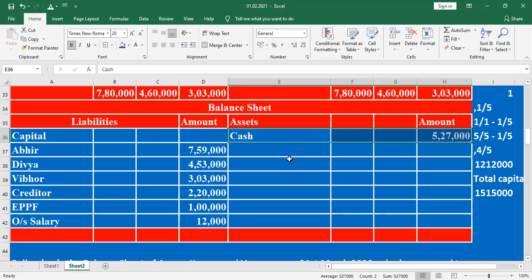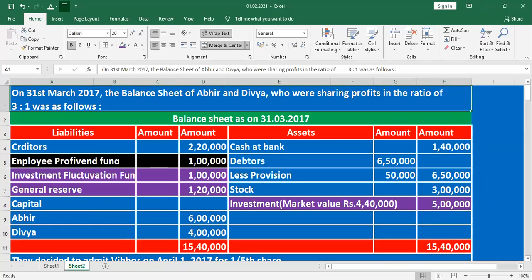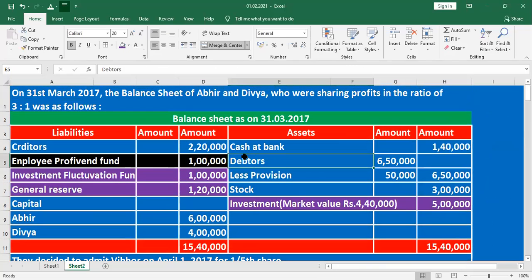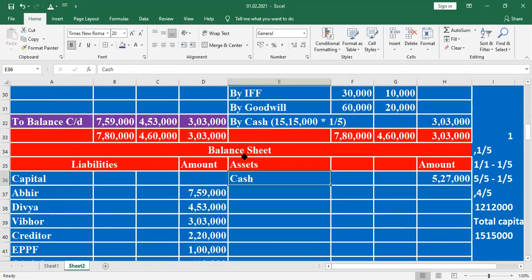But the first one, cash. How do we consider the cash? Listen, students. How do we mention the cash? Look at the old balance sheet. Old balance sheet, cash at bank 1,40,000. What is the value here? Here they are given 1,40,000. We mention it here as cash. How do we find it out here? Cash 1,40,000.